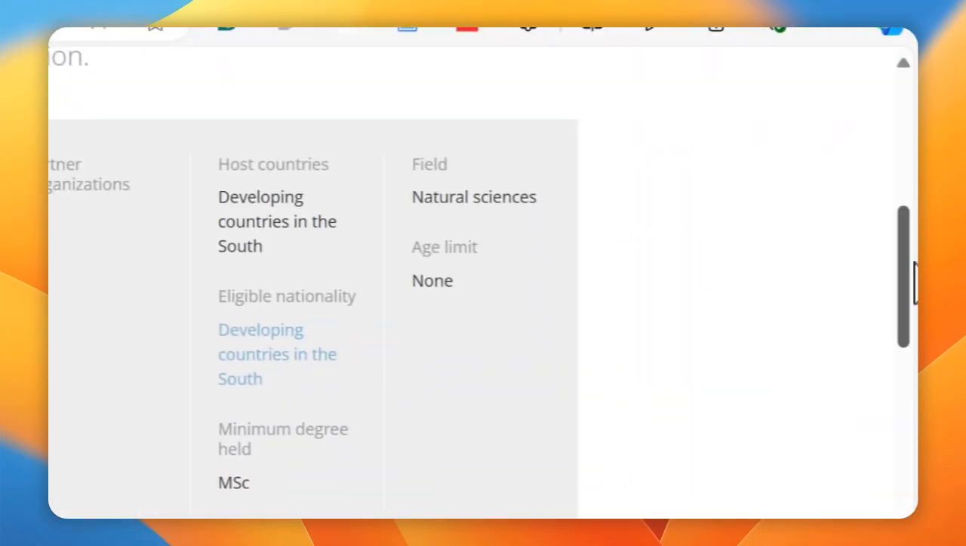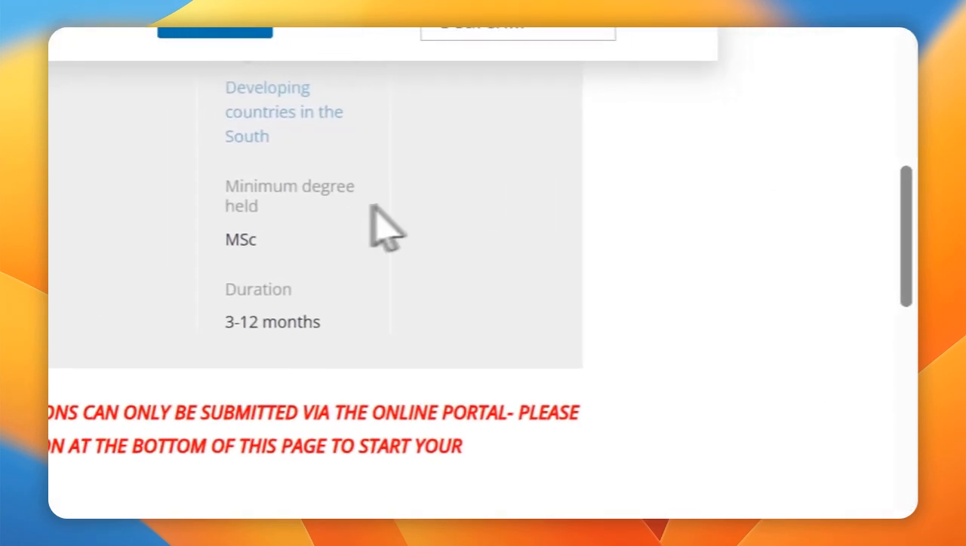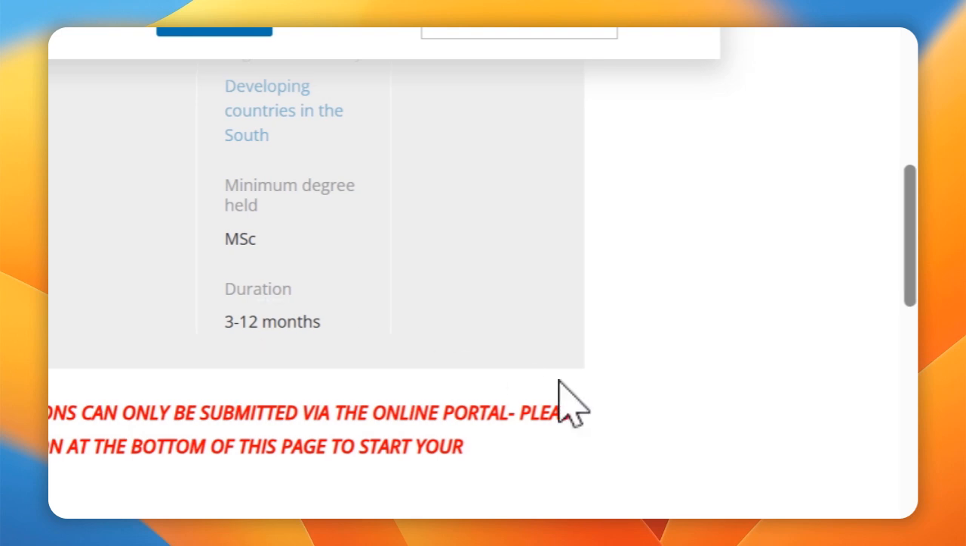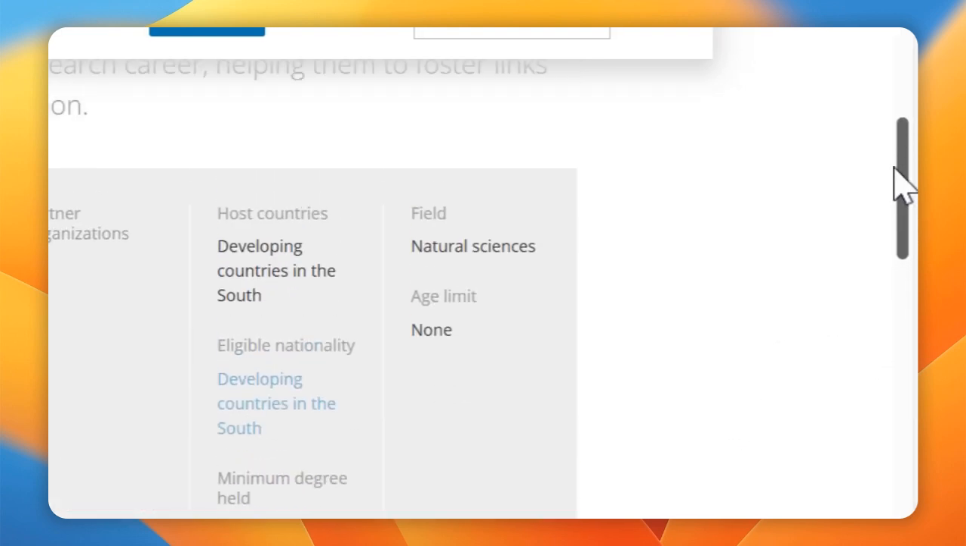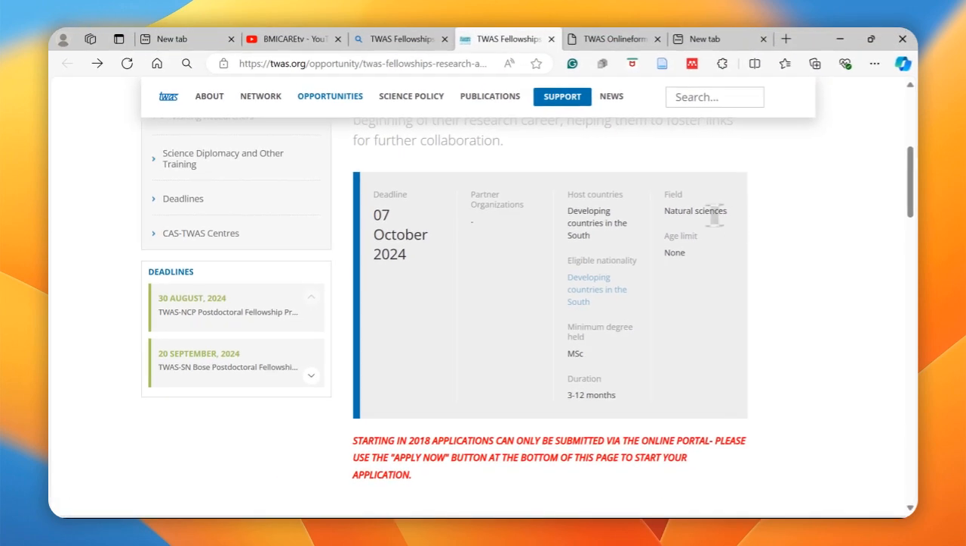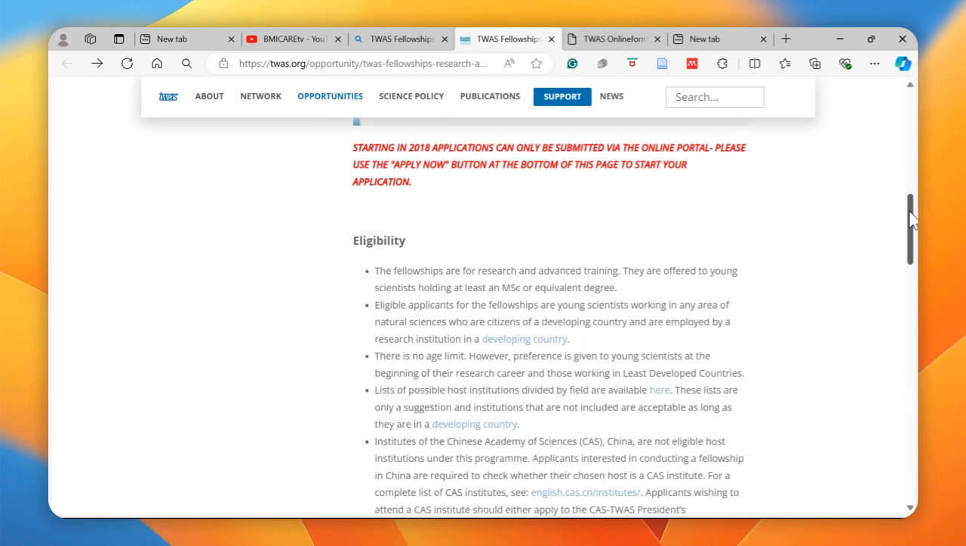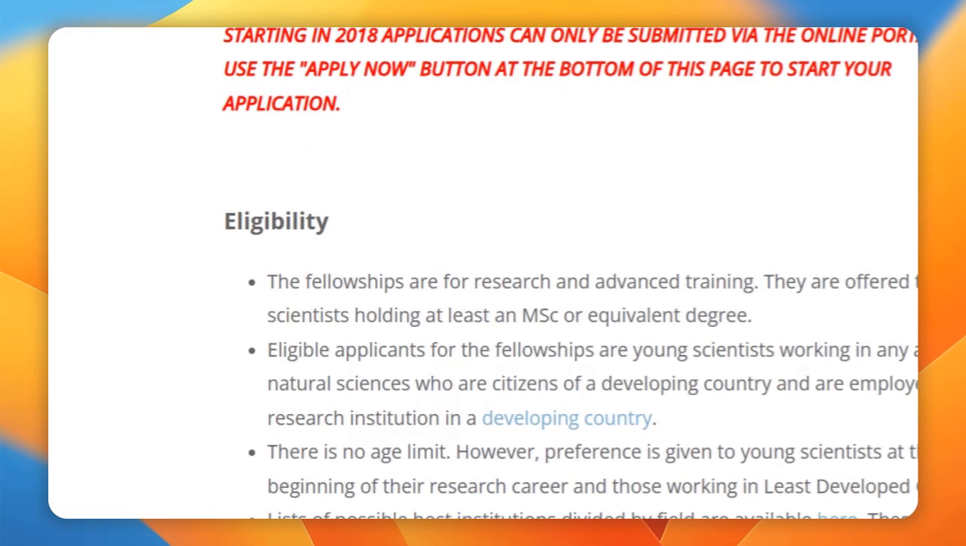The minimum degree requirement is a Master's of Science, and the duration of this fellowship is 3 to 12 months. In terms of the field being offered, all the eligible fields are natural sciences, and there is no age limit to this application or to this opportunity.